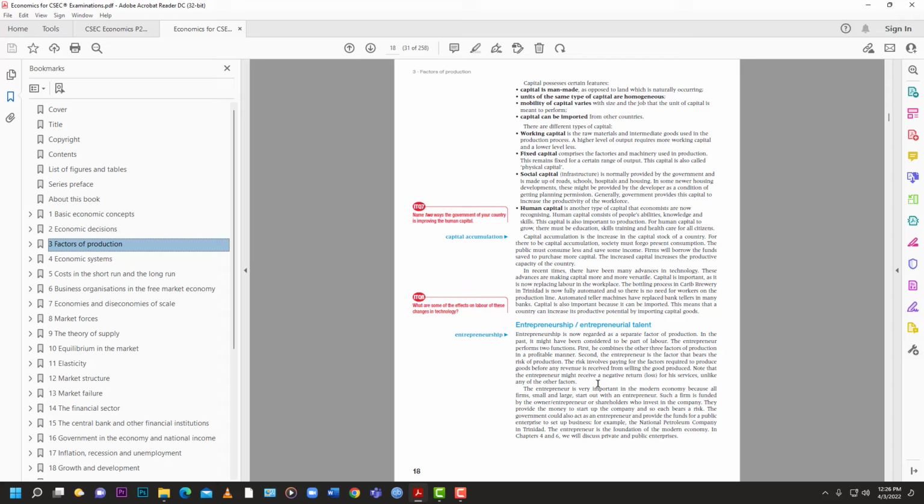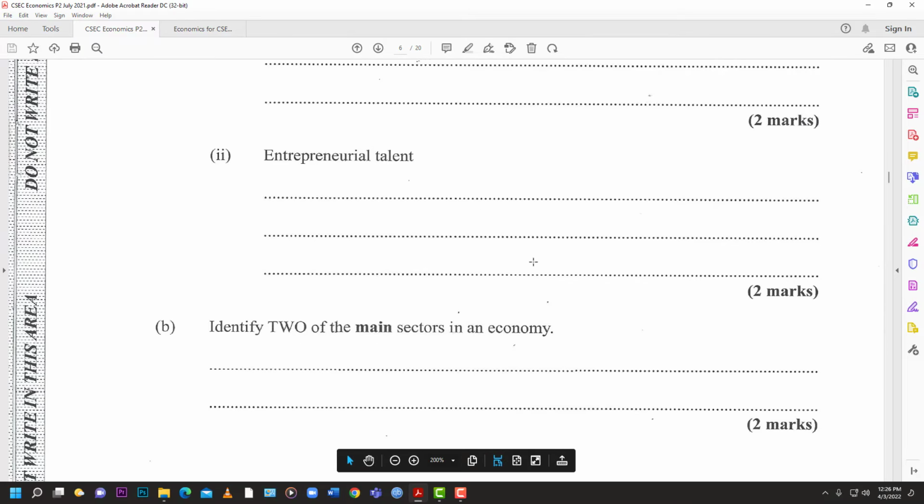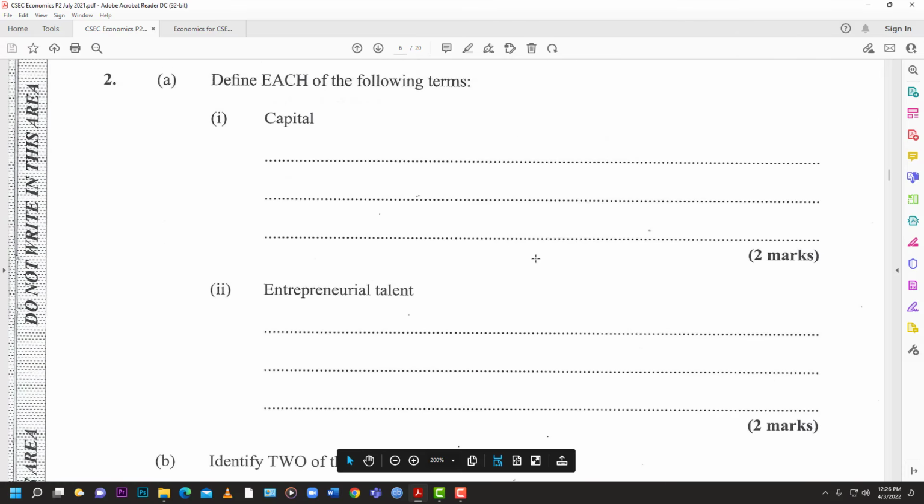The person who bears the risk to bring them together to engage in the production of goods and services. Not all of us have that kind of talent, so that is why entrepreneurs tend to be a little separate than the average factor of production, labor. So that's how you answer that. You get your nice 2 marks for both of them. So you get your 4 marks.